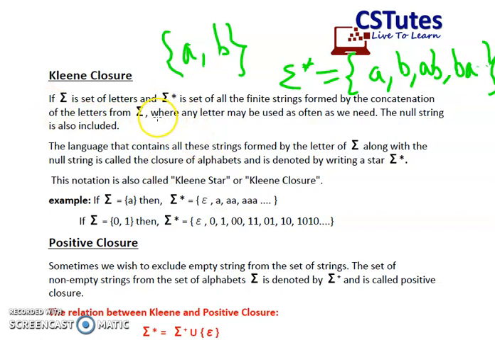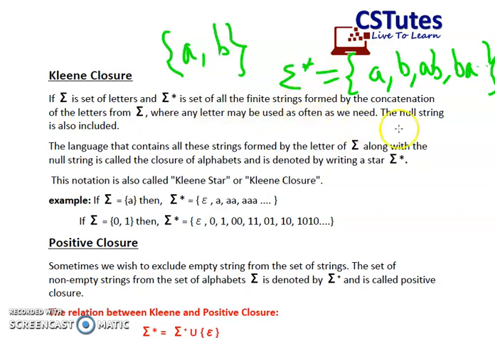Now let's move further, where any letter may be used as often as we need. So we can use the combination of A and B in any order and any number of times. So we can repeat A any number of times and B any number of times, and a combination of A and B in any order with any number of A and B will be part of the set Sigma asterisk.